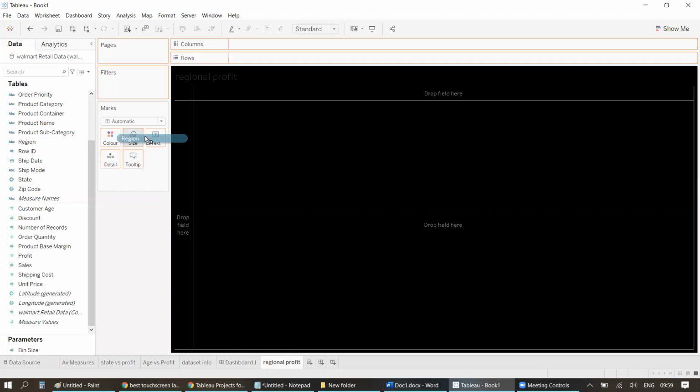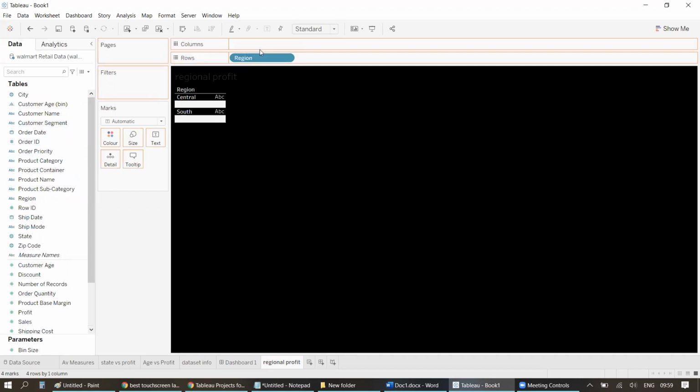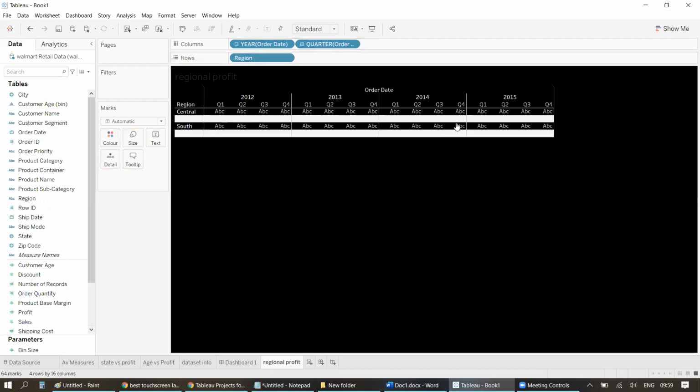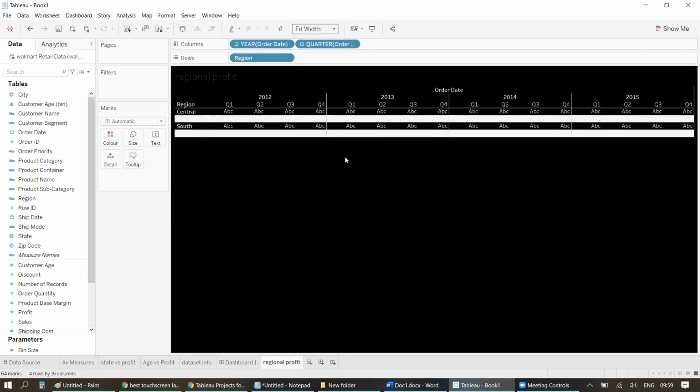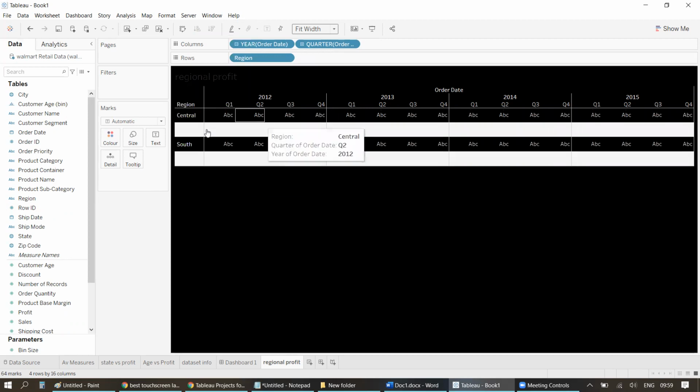And then let's drag region. So this is your region. I want quarterly, so I'll have order date and I'll put this as column here. Okay, and I want quarterly, so I'll just click plus, right? And let me make it fit width as well. So this is how it looks, right? Let me also make this a little more flexible and with more width. For that, you can go to format, cell size, make it taller, right? It looks better, right? It looks better.